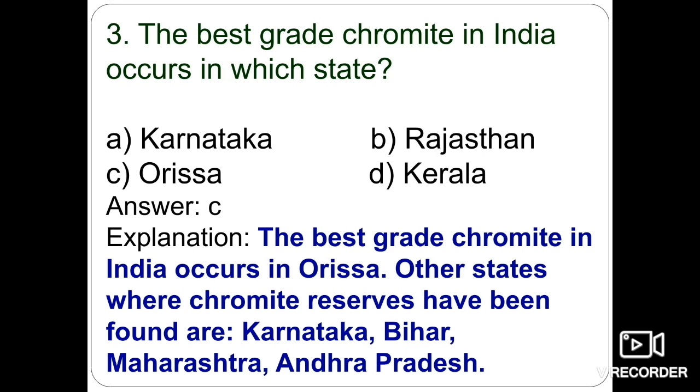Okay, so that's why it's known as host rock or the source rock. And the talc serpentine rock is of the iron ore series. Okay, and the grade of chromite mineral is 40 to 60% Cr2O3. Okay, so here option C, that is Odisha, is the right answer.